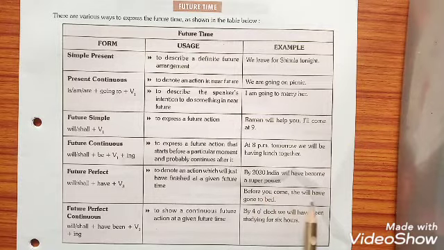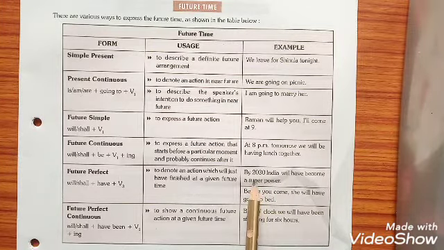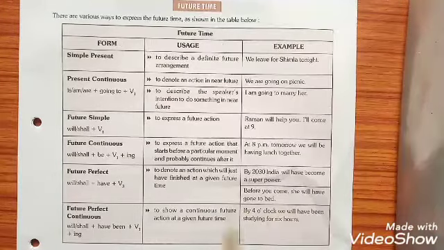Before you come, she will have gone to bed. So this particular tense makes us aware that any action which will just have finished at a given future time, here in both of the examples you will find the time has been given, the first one by 2030 and the second one before you come.